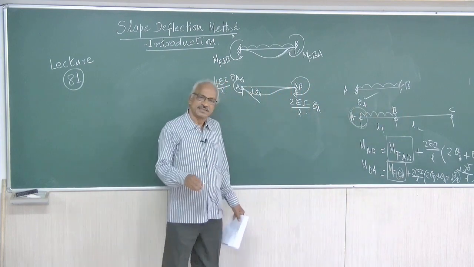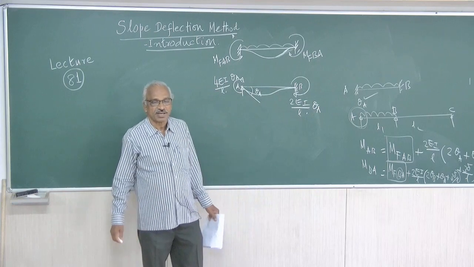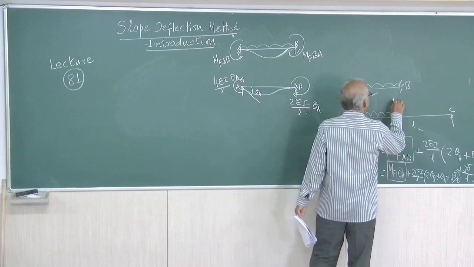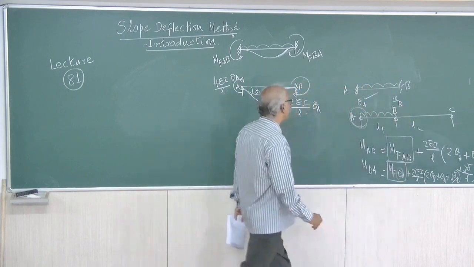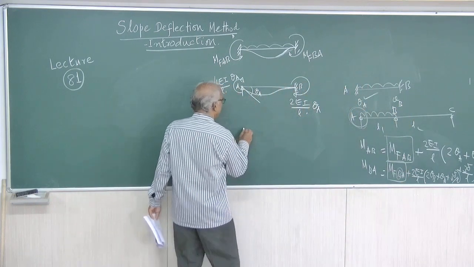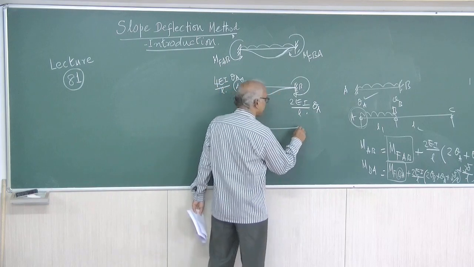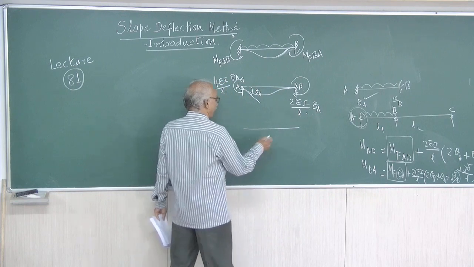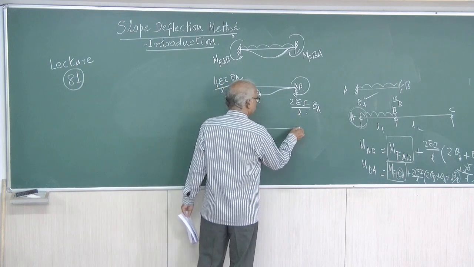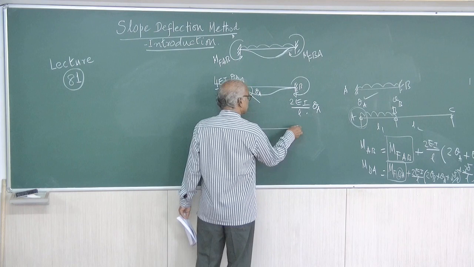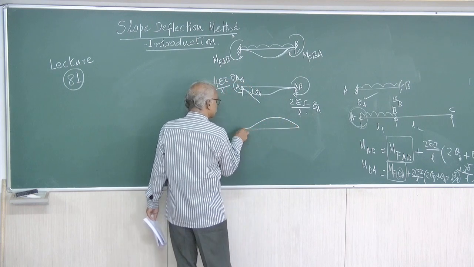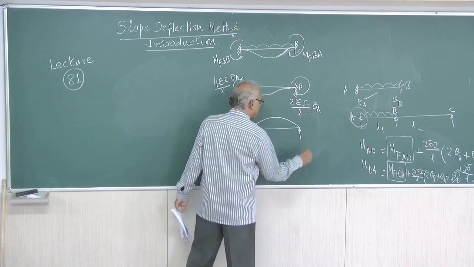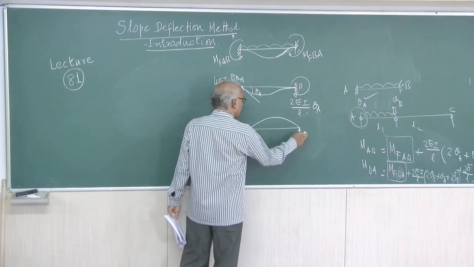Right. Now theta B is also possible. Now forget about theta A. Allow theta B. Right. Now here, because if it is fixed, you cannot allow rotation here.